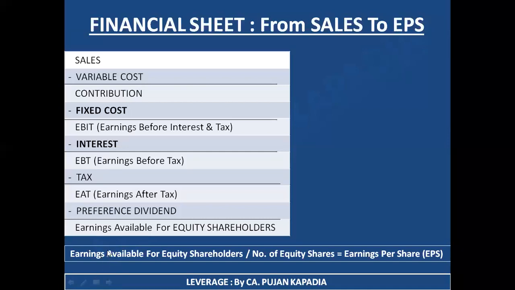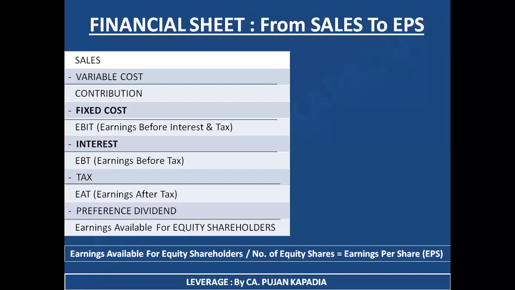And finally, in the table below, I have written earnings available for equity shareholders divided by number of equity shares outstanding. For example, let's say earnings available for equity shareholders is 50,000 rupees and number of equity shares outstanding are 5,000. So I'm going to do 50,000 divided by 5,000, and my answer is going to come to rupees 10. What is rupees 10?